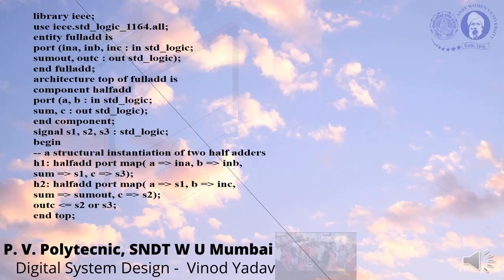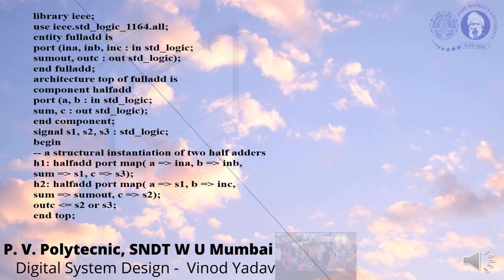First we are defining a component here inside the program. So we have seen how to define a component. Whatever component we are using, half adder, as you can see here in this block diagram, the component half adder has two inputs A and B, standard logic, and two outputs, sum and C. And signals S1, S2, S3 are used for the total circuit. And in a total circuit, as I told you, signals are the wires. As you can see here, these are the wires, S1 here, S2 here and S3. These are the three wires which we are going to use. And now your structure.